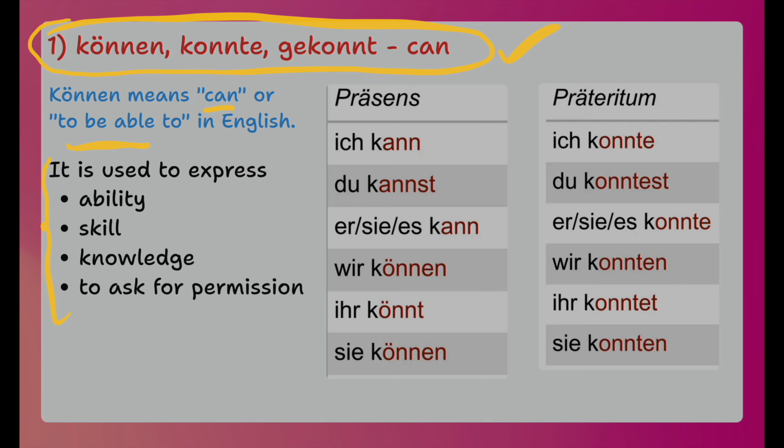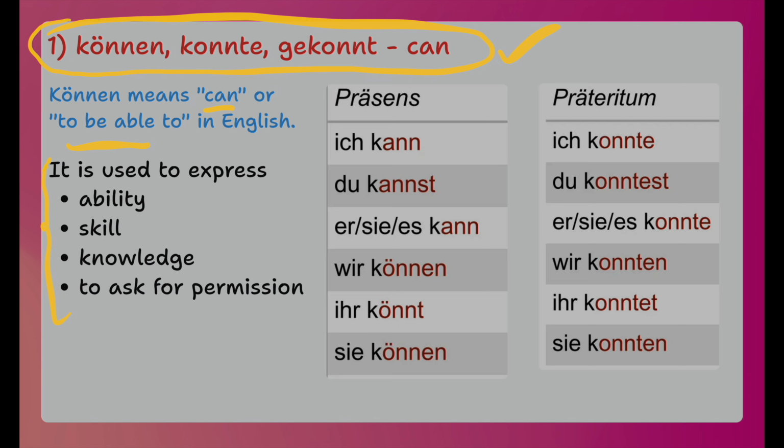So whenever you learn a verb, always learn present tense, past tense and perfect tense of a verb. So here, können verb, which is present tense, its past tense is konnte, perfect tense is gekonnt. So for modal verbs, perfect tense is not that important. Only present tense and past tense, which is preteritum. Let's learn its conjugation. Können means can or to be able to.